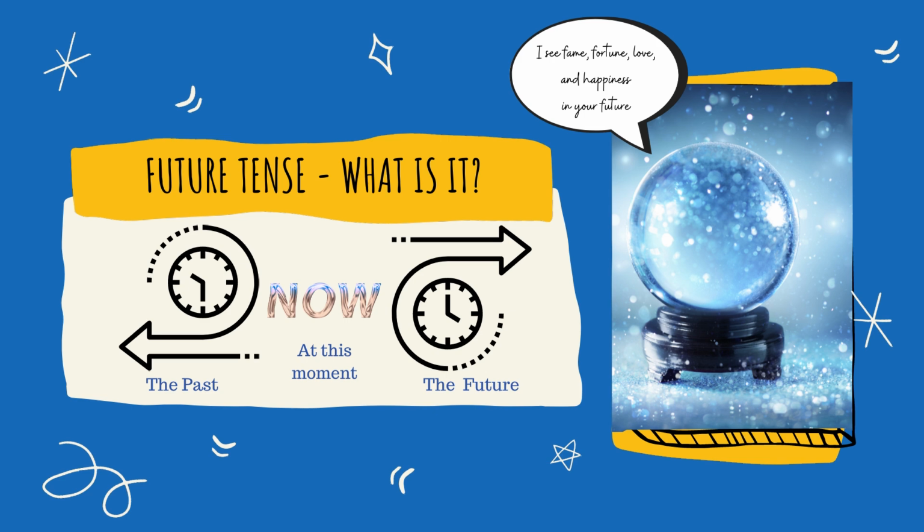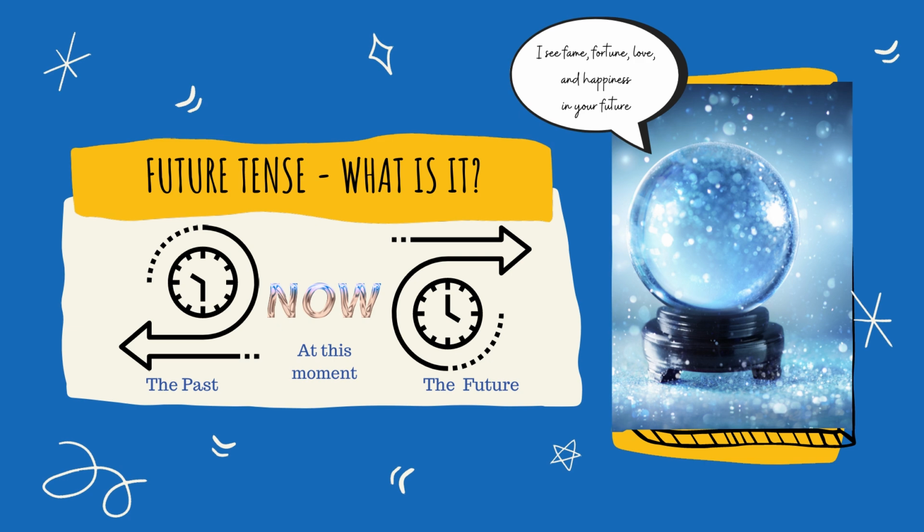So, what is the future tense? Right now, what are you doing? Well, you're taking an English lesson right now. You are studying the future tense. That is what you're doing at this moment. The future will be a minute from now, or an hour from now, or a week from now, or a year from now. It's something that has not happened yet.